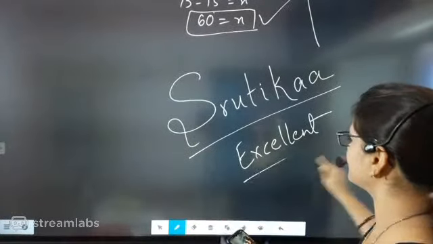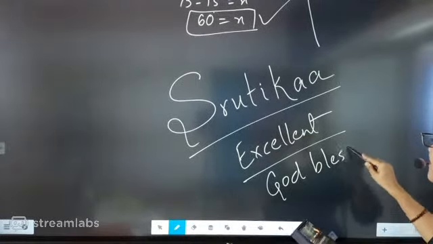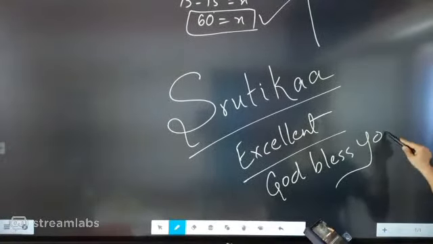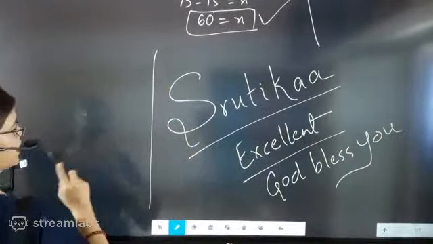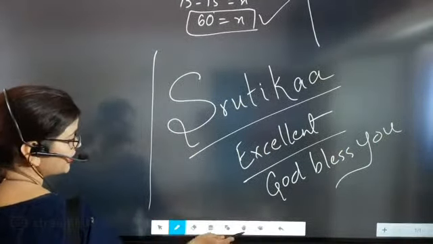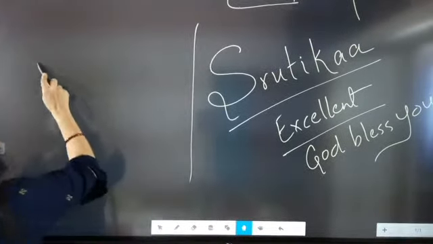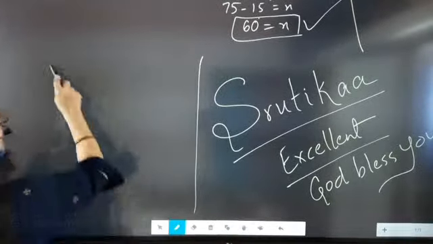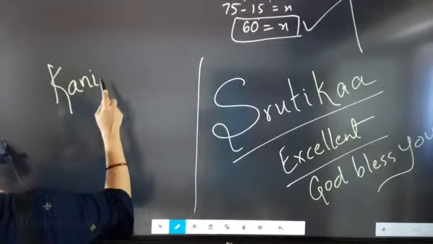Excellent. Okay, so Shrutika got a hat trick in first rank. And after that Kanishka got a hat trick in third rank. So Kanishka, she is doing so much hard work. This girl.